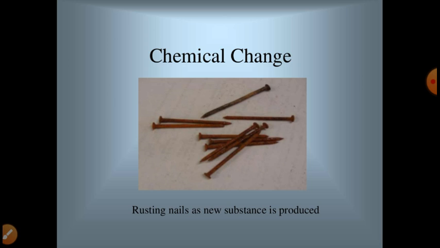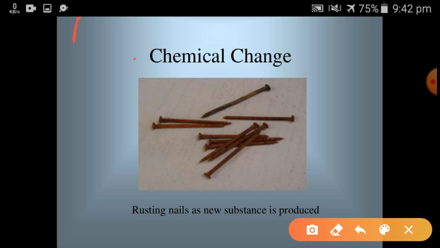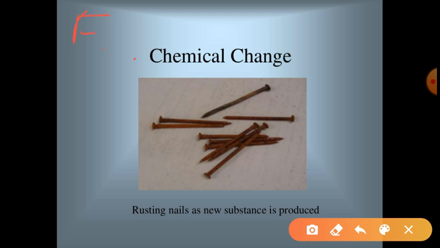Rusting of a nail. We know that a nail is made up of iron. The symbol of iron is Fe. When this combines with oxygen in the presence of moisture, it forms iron oxide, Fe2O3.